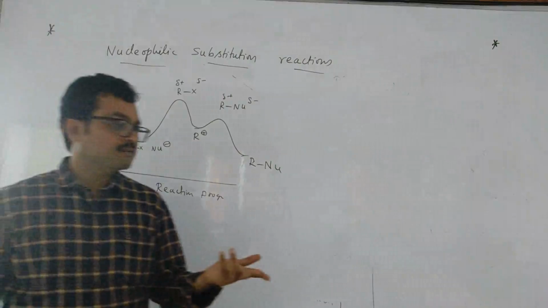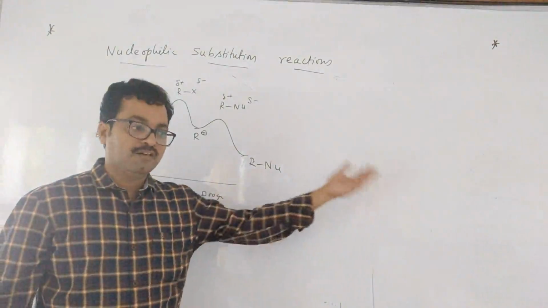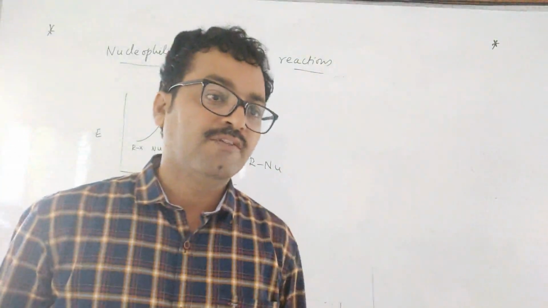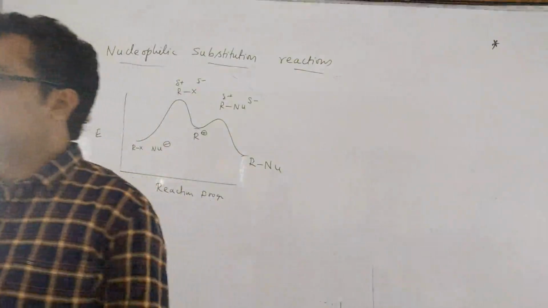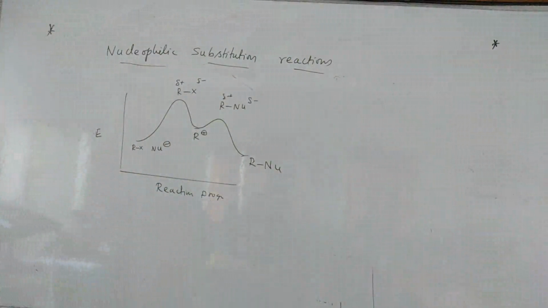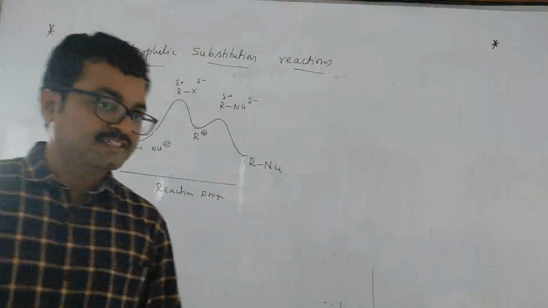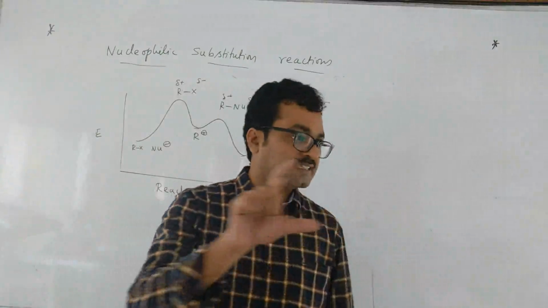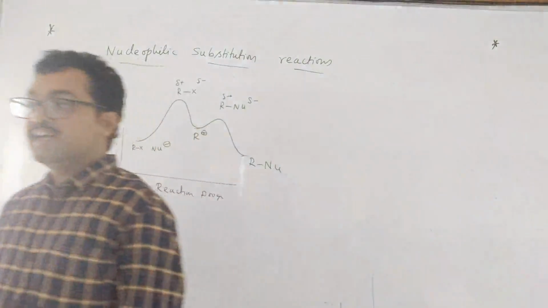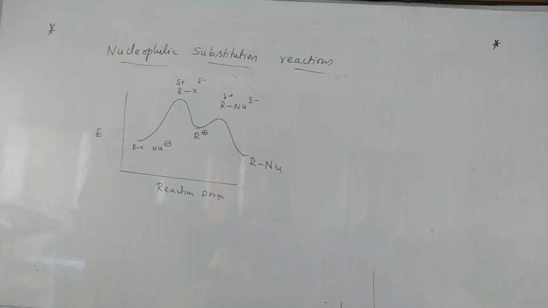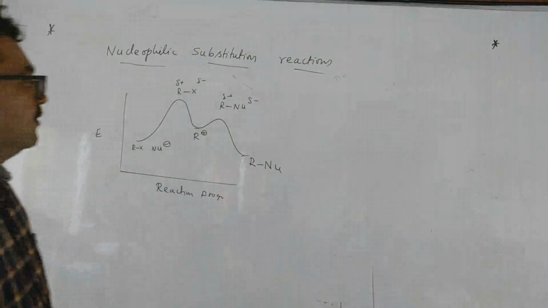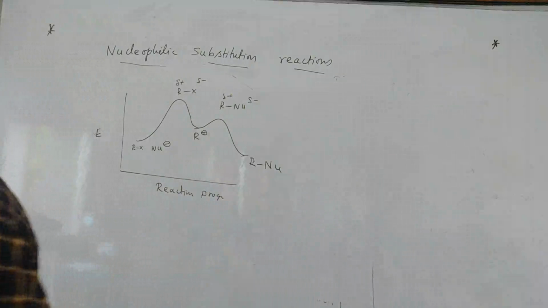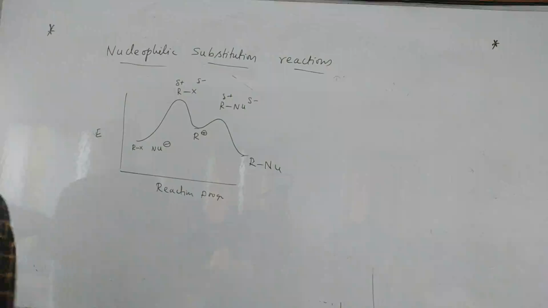So whenever there is a formation of carbocation, there is always a chance of rearranging it. Rearranging means less stable carbocation rearranges to more stable. So whenever a carbocation is formed, there is a chance of rearranging itself into the more stable one. So one point is clear, rearrangement is possible in SN1 reaction.